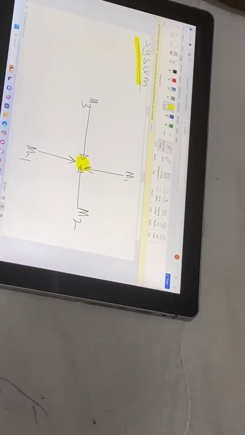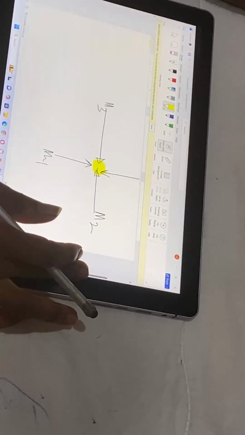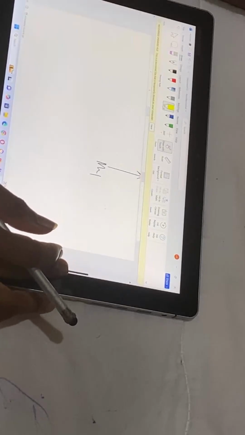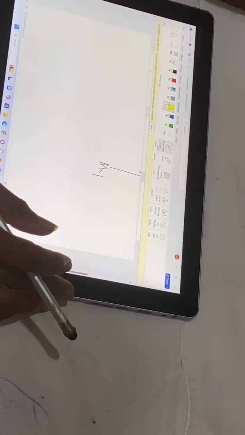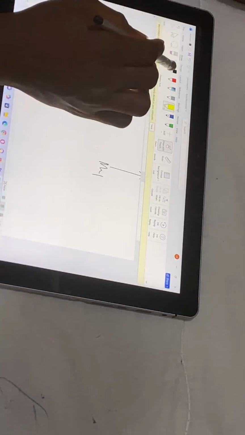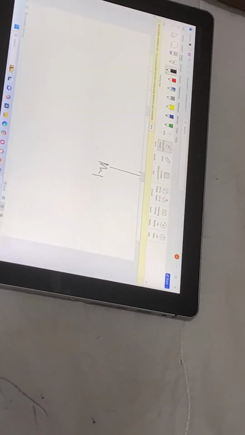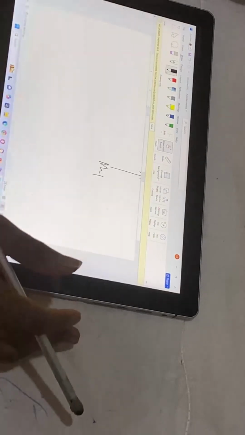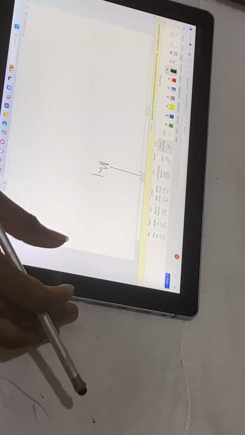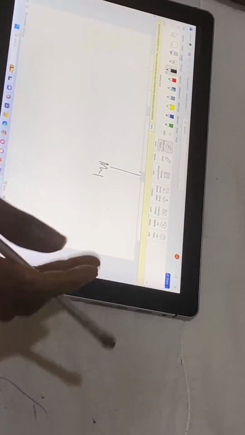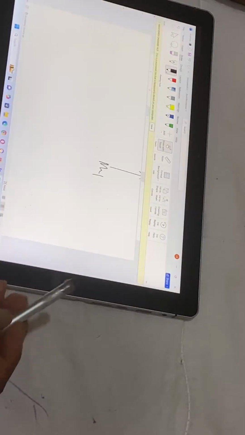Now let's take the definition of center of mass in a coordinate system. Please write: center of mass in a coordinate system can be defined as expressing the masses in their various coordinates.